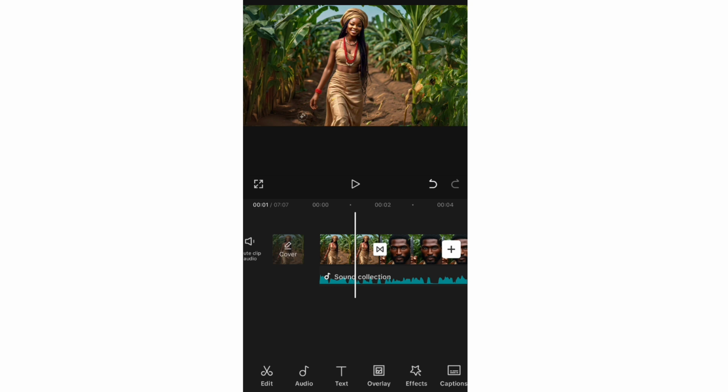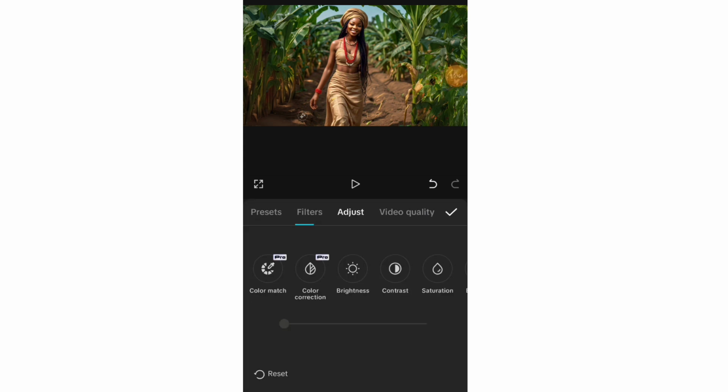Once you are done with adding your images, your video, your background sound, and everything is perfectly fine, you've added transitions and effects, the next thing you want to do is sharpen your image and make it more beautiful. So I'm just going to make sure nothing is selected here, and I'll locate and click on adjust. See the adjust button right here. So I'll click on adjust and I'll go to sharpen.